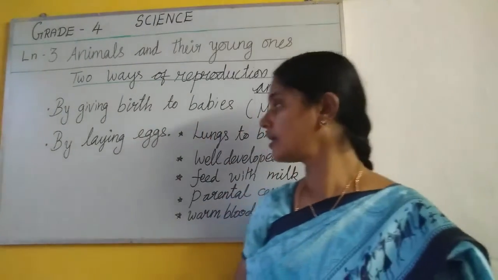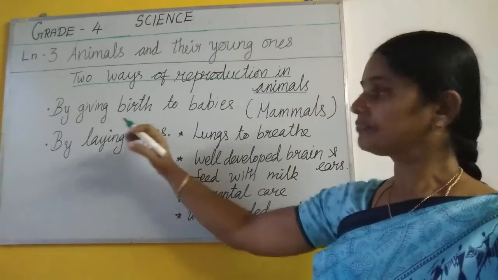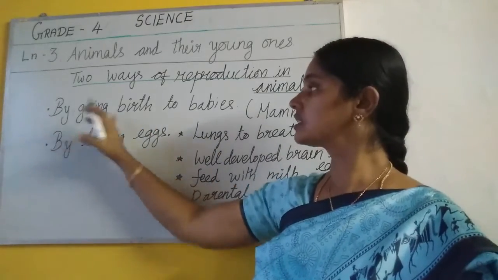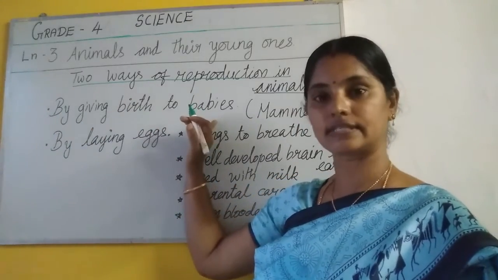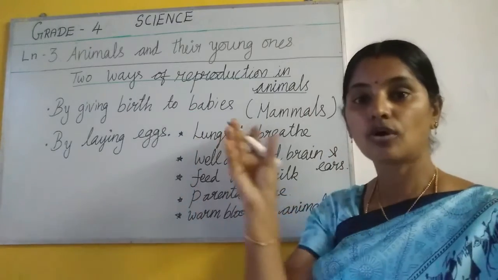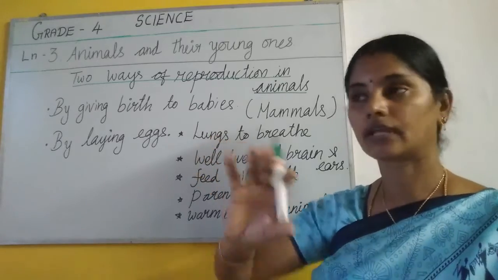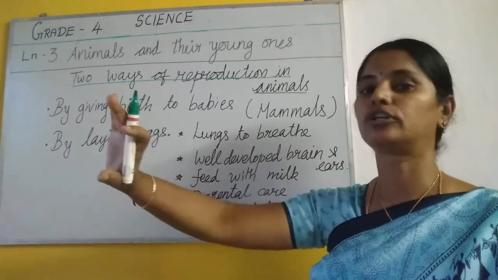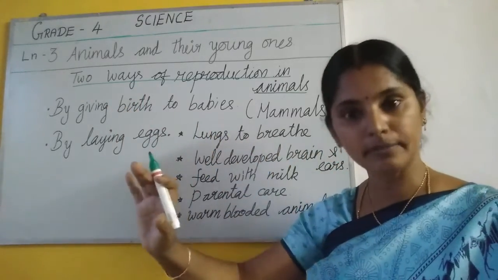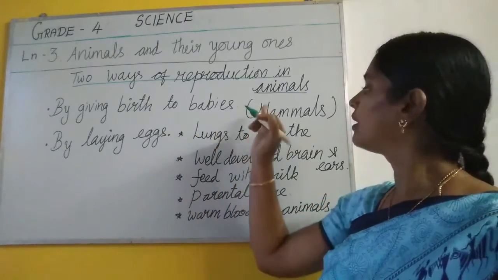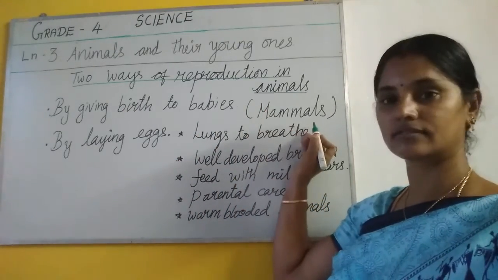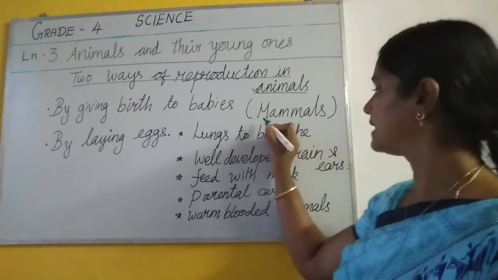Are you clear, children? So, the animals which give birth to babies are called by one common, general name. All the animals that give birth to babies, we call them mammals. Mammals.